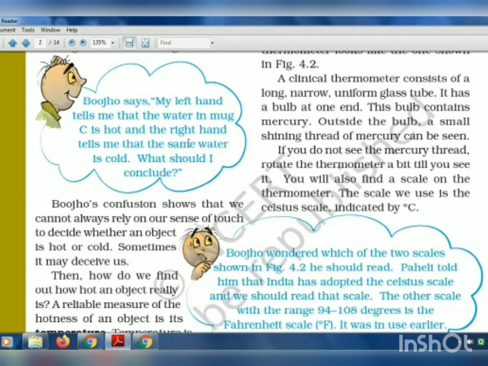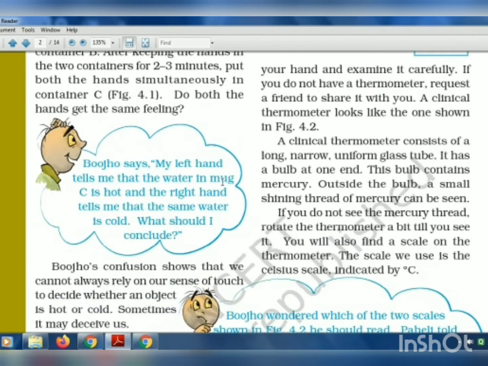So Boojo is saying that his left hand tells him the water in the mug is hot, and the right hand tells him that the same water is cold. So how do we conclude? We cannot, by the skin's sense, conclude whether the water is hot or cold. To avoid this confusion, we have some object or instrument which helps to say clearly which is hot and which is cold.